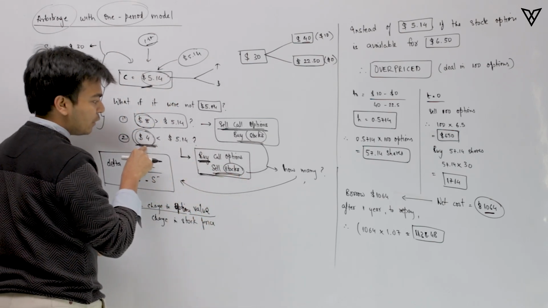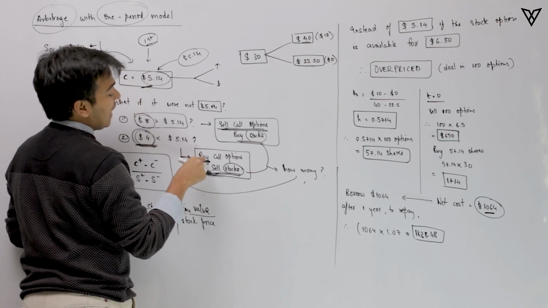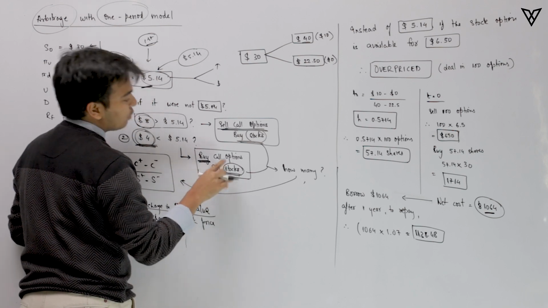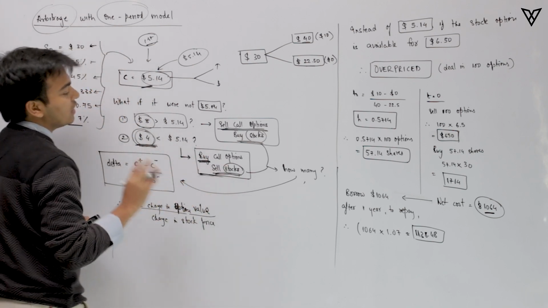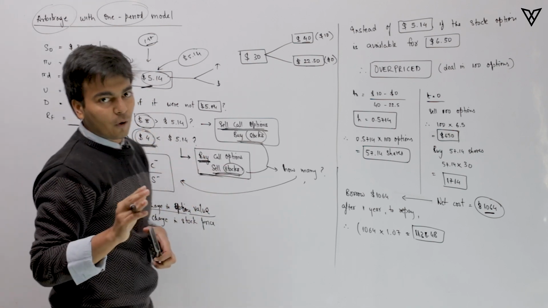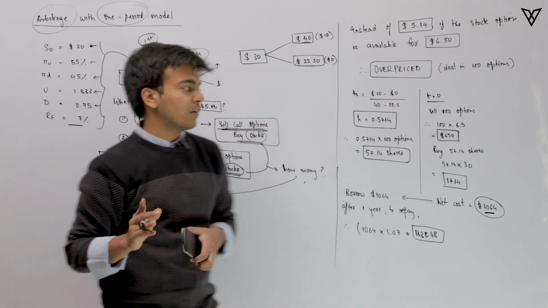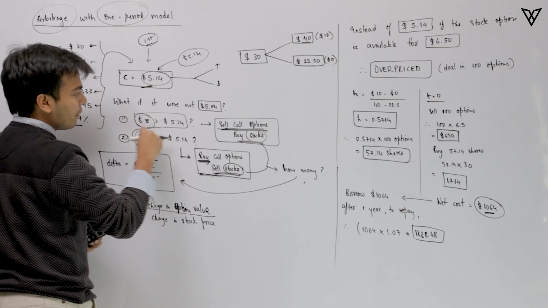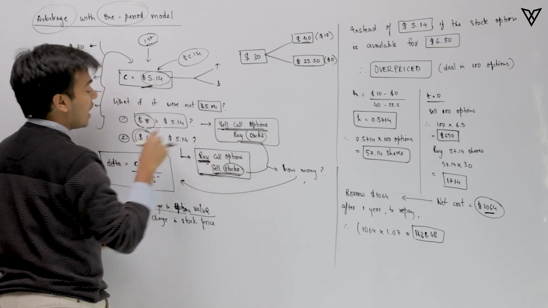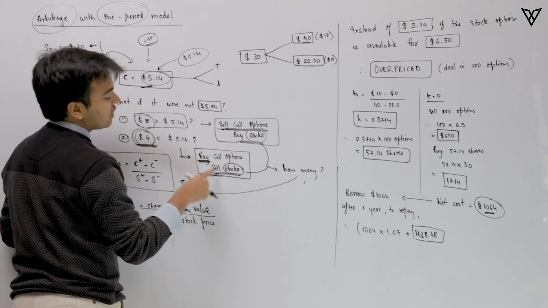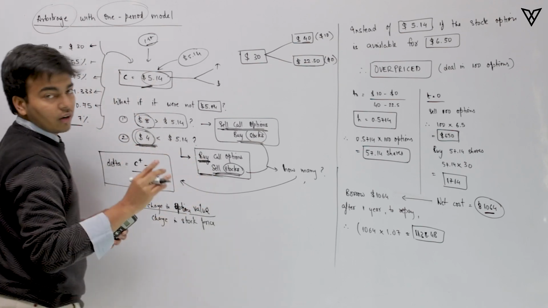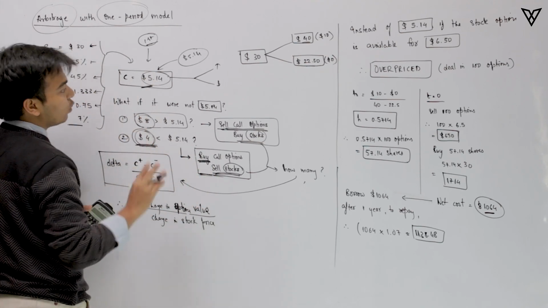So the idea is simple. If things are undervalued, you buy it, and since it is an arbitrage opportunity, you have to take an opposite position as well to make sure that none of the money is going out of your own pocket while exploiting this arbitrage opportunity. Again, revisiting: overpriced, you sell options and buy stocks; underpriced, you buy options and then sell stocks. Make sure you're pausing the video and making a note of this.